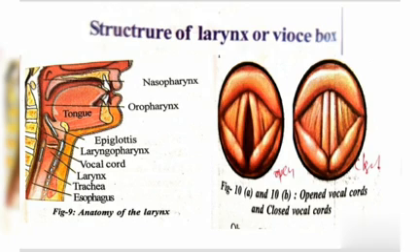This larynx has two muscular ligaments at the end of the windpipe, that are called the vocal cords. Once you observe the picture, the vocal cord is there. They are stretched across the voice box.